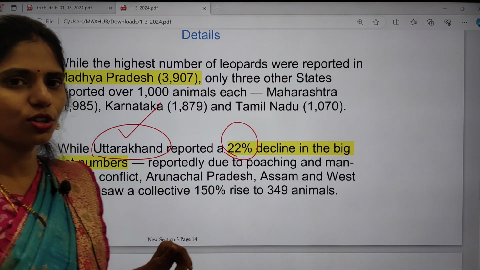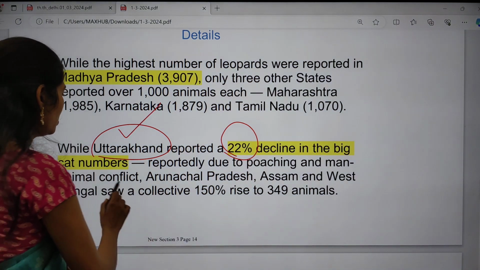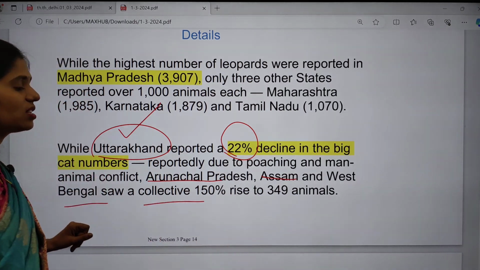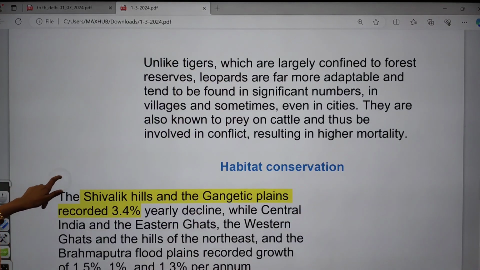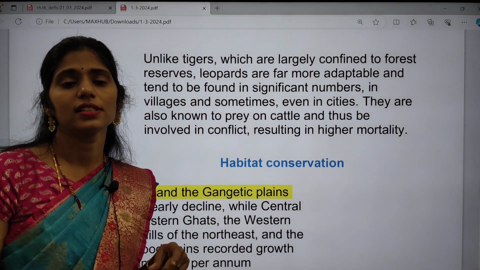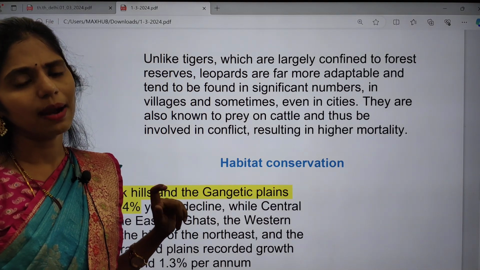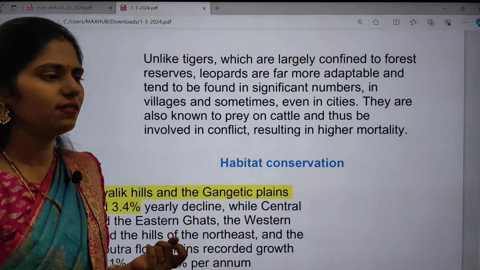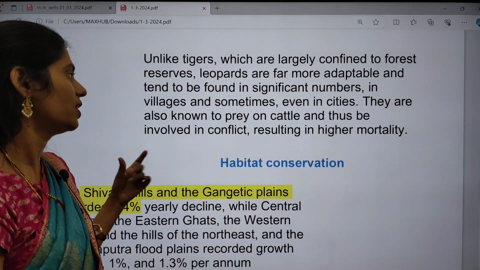So what are the threats? Poaching and human-animal conflict. Even Arunachal Pradesh, Assam and West Bengal have a collective rise of 150% in leopards. And unlike tigers, leopards have unique characteristics: they are not confined to the forest reserves and are more adaptable compared to tigers. Because of this, we are seeing their significant rise, but compared to tigers, the reproduction rate is slow in leopards.